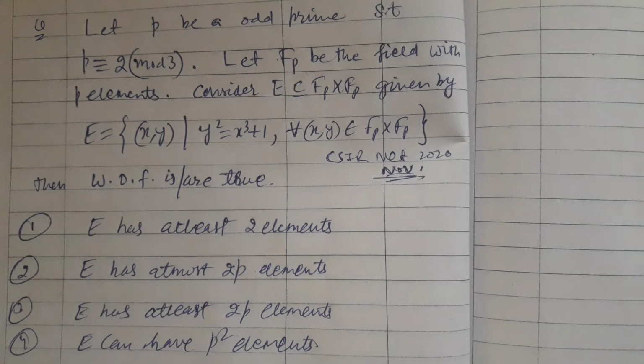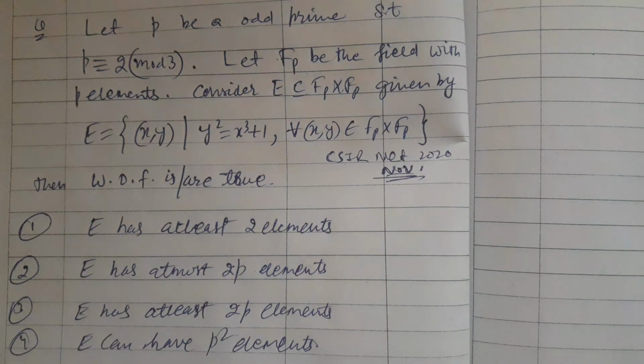Now we have to find which of the following are true. Does E have at least 2 elements? E has at most 2p elements. E has at least 2p elements. E can have p square elements. Very nice problem.